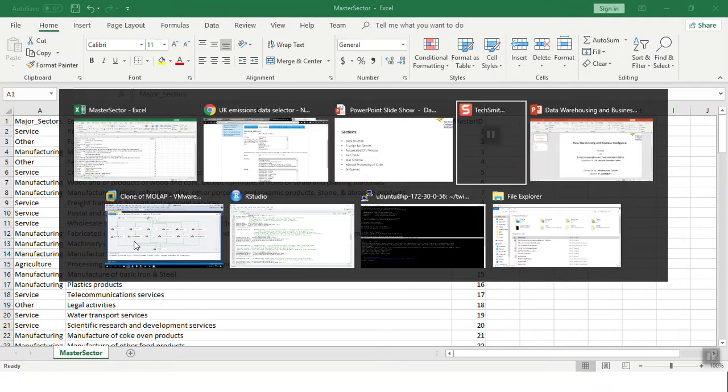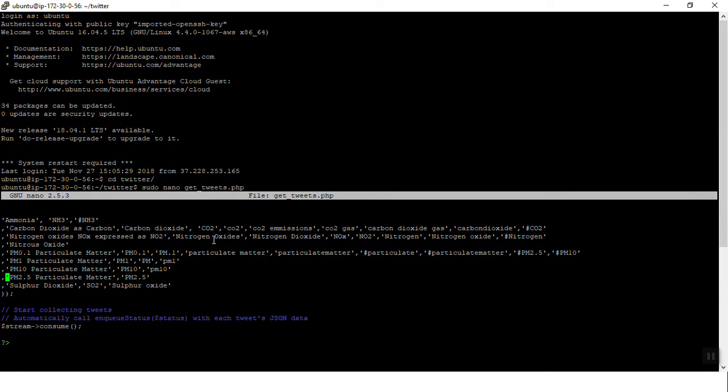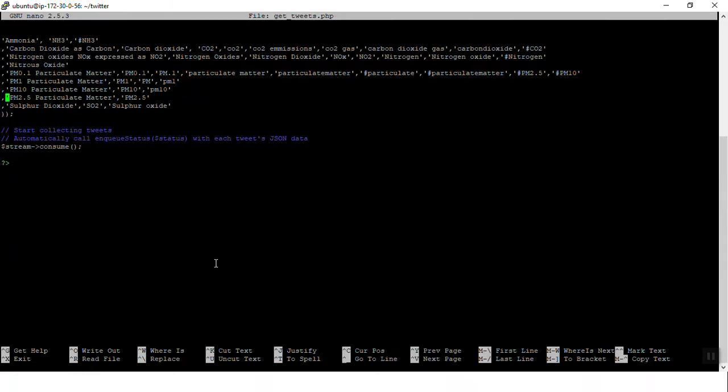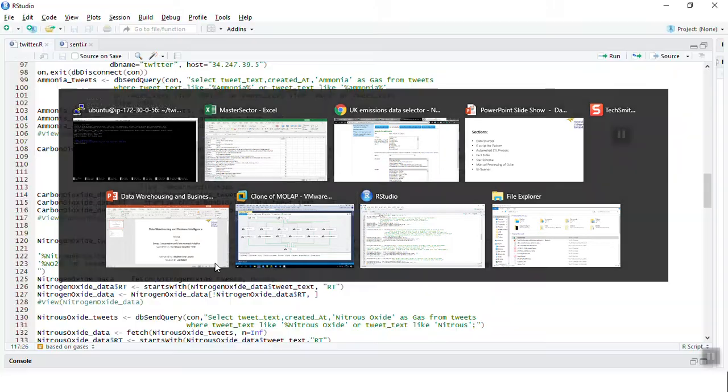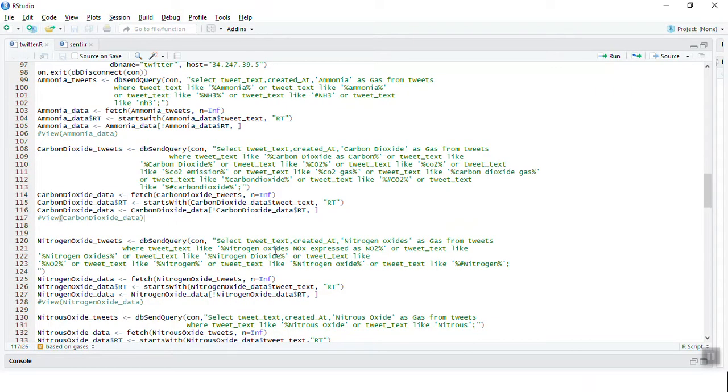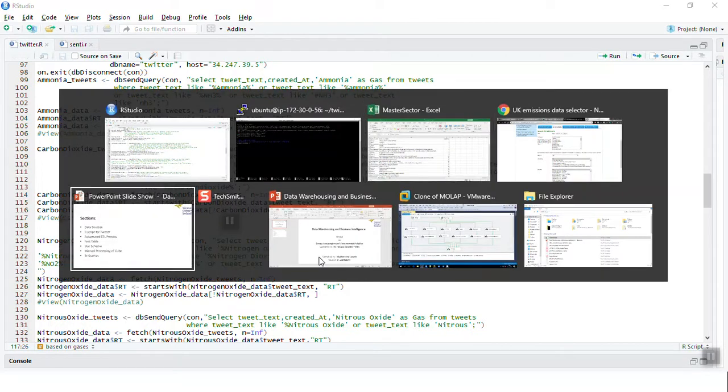My fifth and last data source is Twitter. From Twitter, I have done the sentiment analysis on different hazardous gases that are taken from National Atmospheric Emission Inventory. I have extracted only the tweets which have these gases mentioned from a chunk of 1.4 million tweets using a SQL query in R. Let's now move to SSIS.